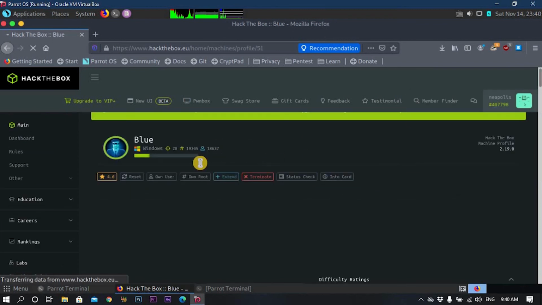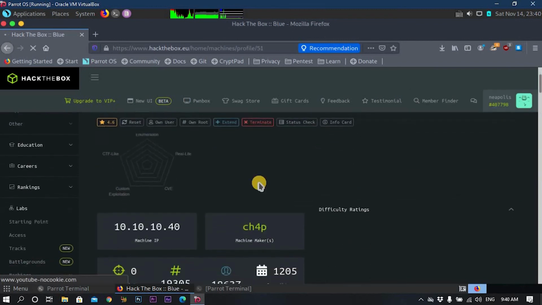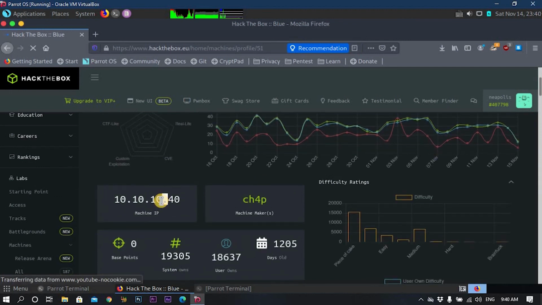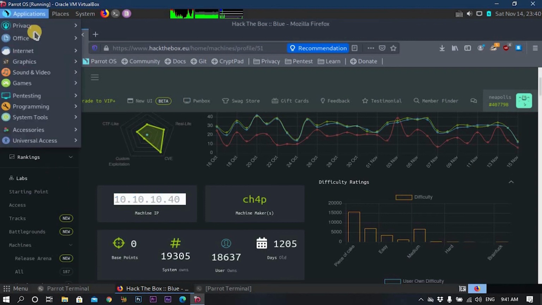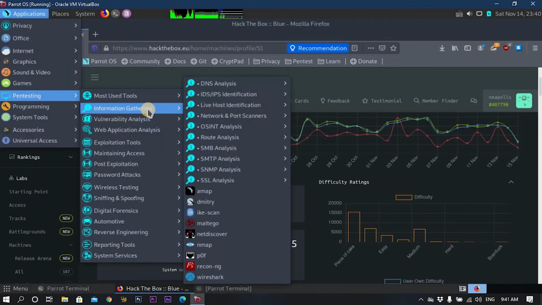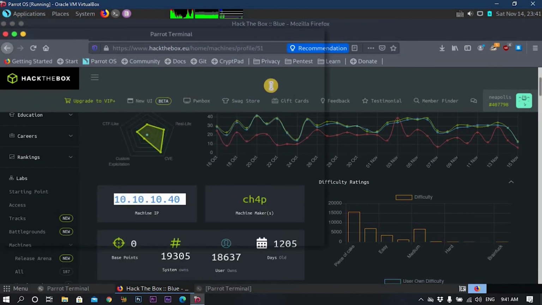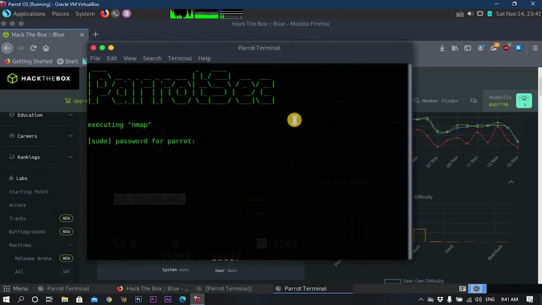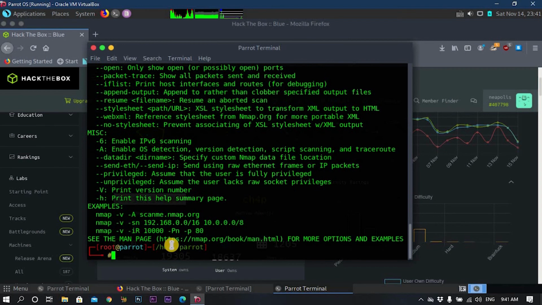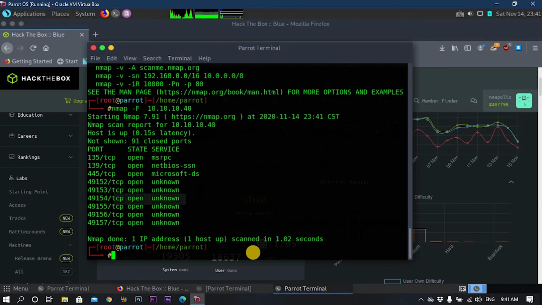Okay guys, this is the machine that we want to exploit. I will show you how, from just the IP address, we can get full information about that machine using Parrot operating system tools. First of all, let's run Nmap. You go to applications, then testing, information gathering, then Nmap. I will write my password. Now I will write this command, nmap -F, which means fast scan. Then I will press enter.